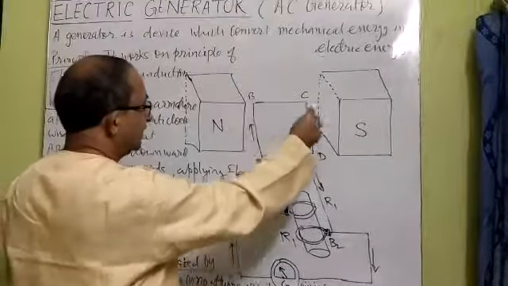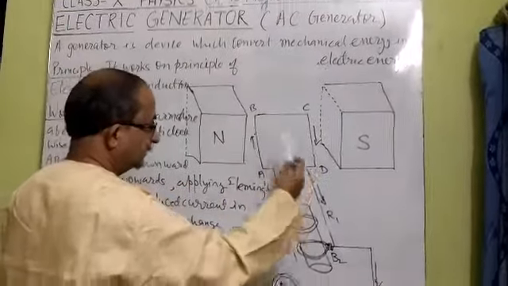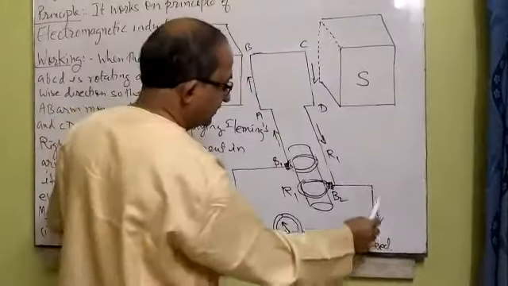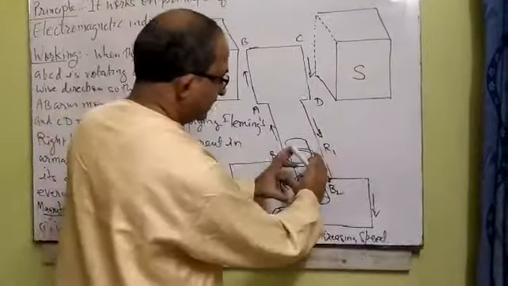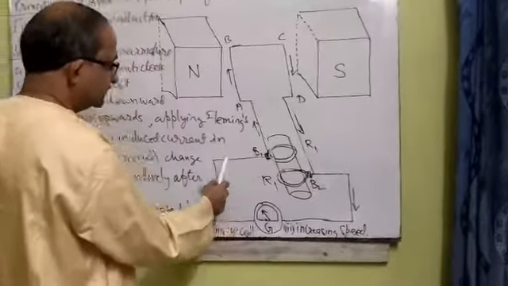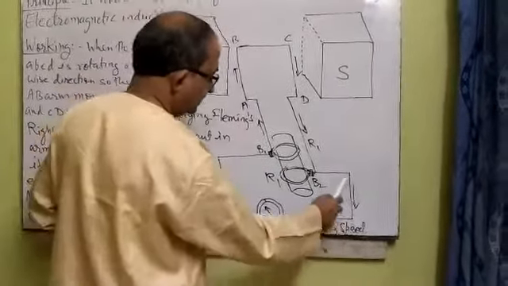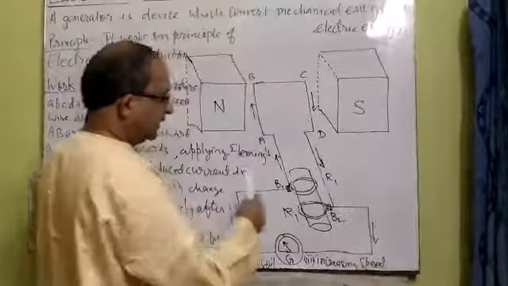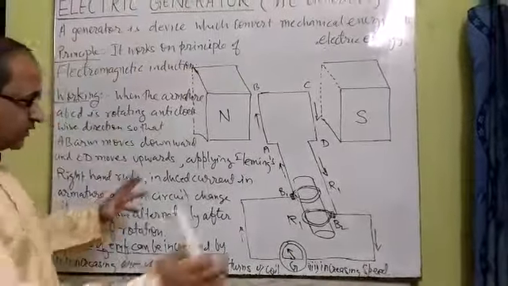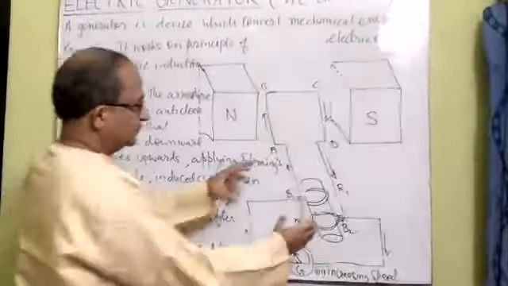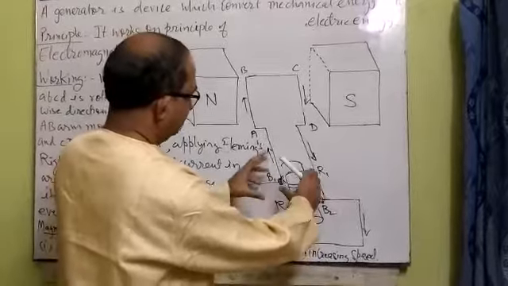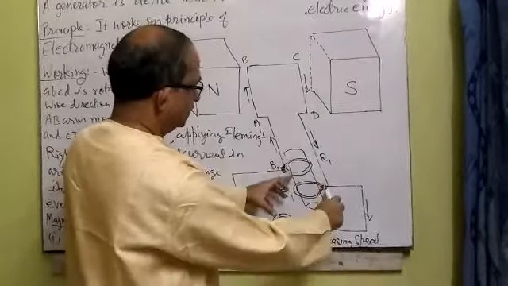This means in the internal circuit the direction of induced current changes alternately, but in the external circuit the direction of current does not change because the commutator changes position. In this way the polarity of current in the external circuit does not change and it produces DC current. So for DC current a commutator has to be fitted. Instead of two complete rings, two split rings are connected to both ends of the coil.